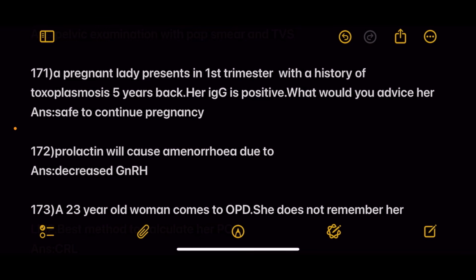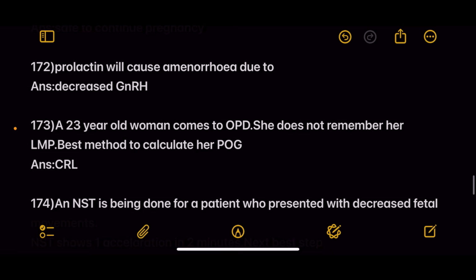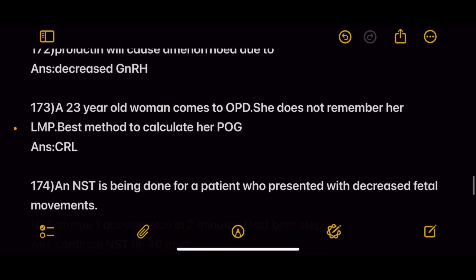Next question, pregnant lady presents in first trimester. She had toxoplasmosis 5 years back and IgG is positive. What advice is given? Answer, safe to continue the pregnancy. Next, prolactin will cause amenorrhea due to decreased GnRH.